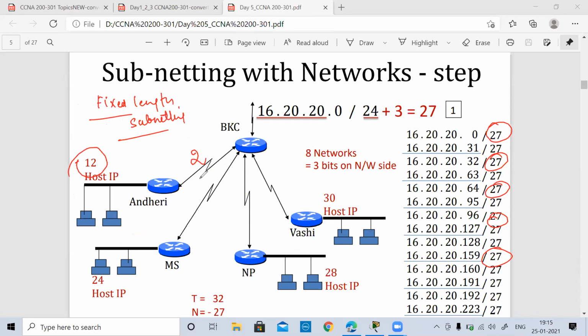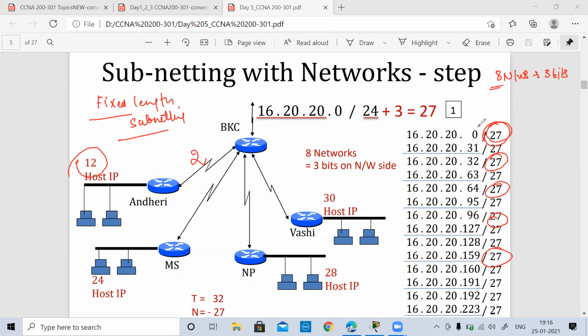So what is a good idea? The good idea is to have variable length subnetting. That means for the same network design, I can take one of my subnets and change this slash mask from 27 to some other slash mask. Just for example, we understood that there was a requirement of 8 networks. So we calculated 3 bits, which are required for 8 networks, and we did this calculation.